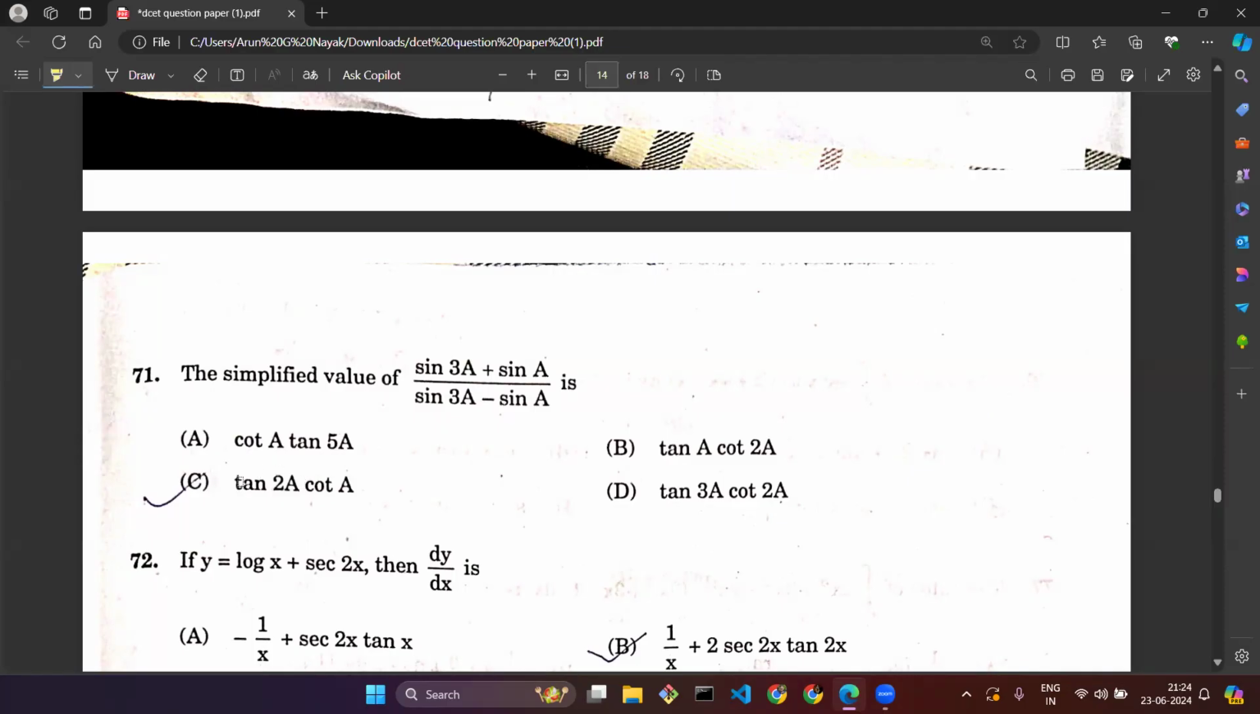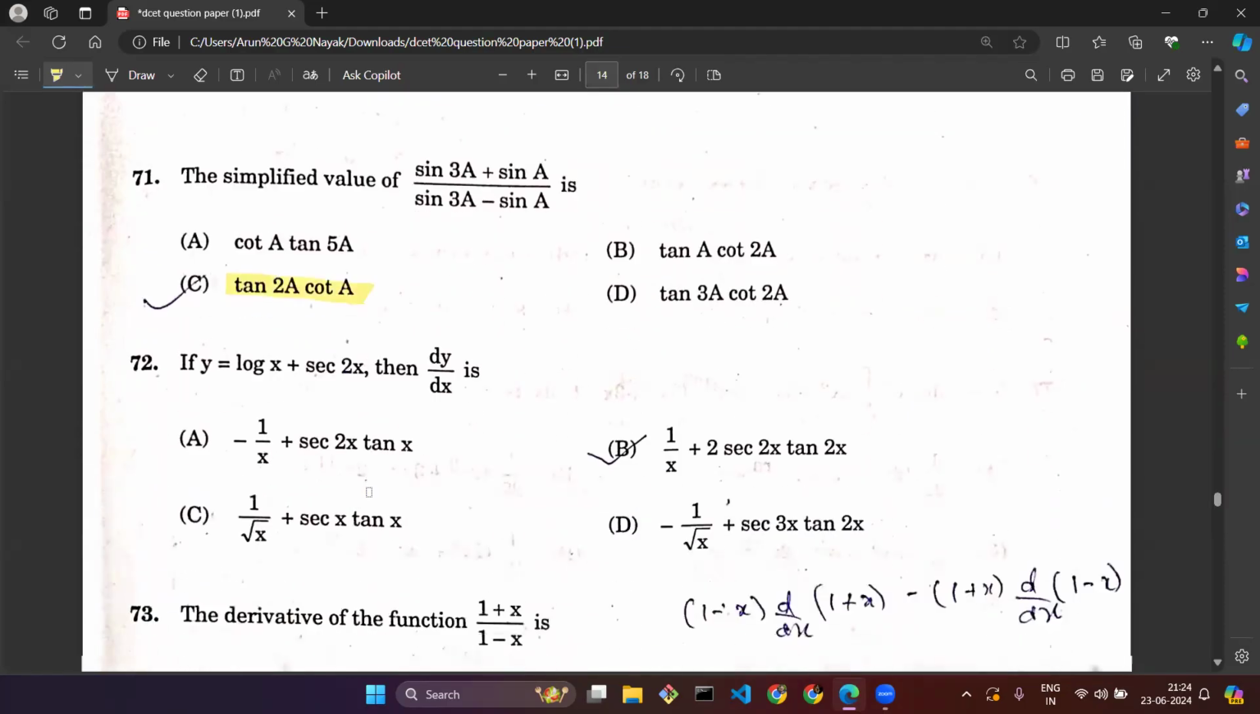The correct option is tan 2a cot a. Tan 2a cot a.